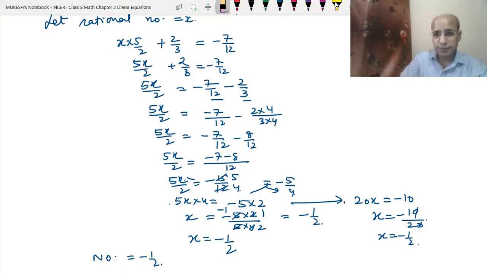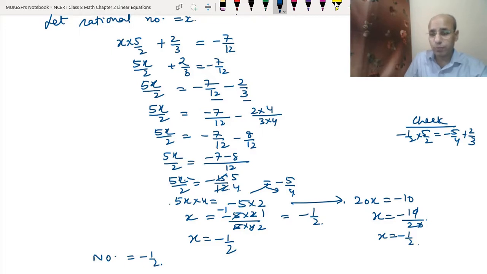Let's check the answer. That means we have to multiply minus 1 upon 2 with 5 upon 2. So we got minus 5 upon 4. Now add the result with 2 upon 3. So minus 5 upon 4 plus 2 upon 3. The LCM will be 12. So minus 5 into 3 upon 4 into 3 plus 2 into 4 upon 3 into 4.